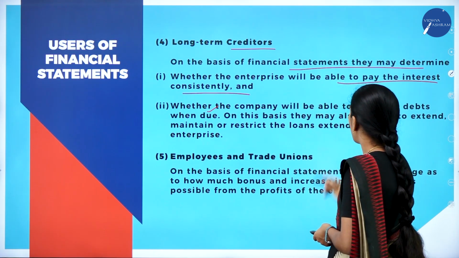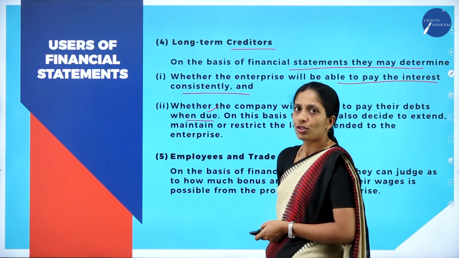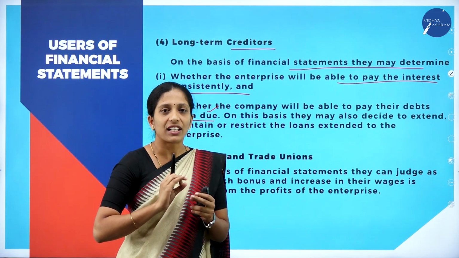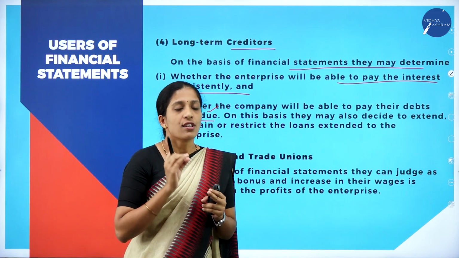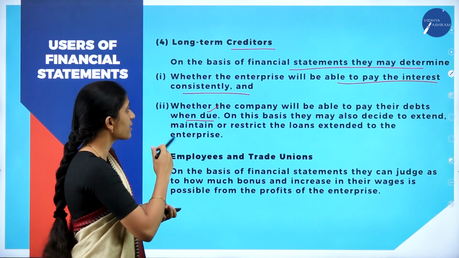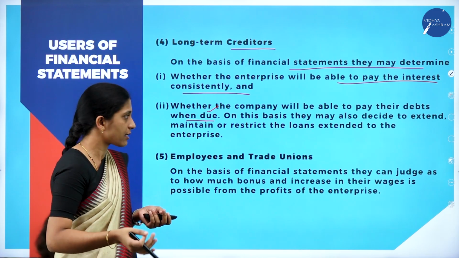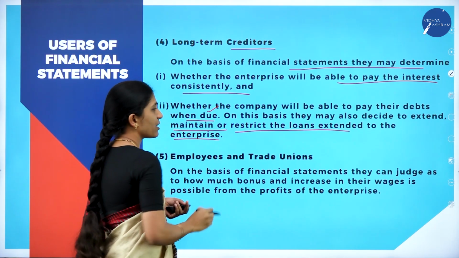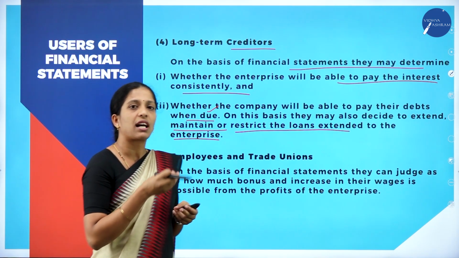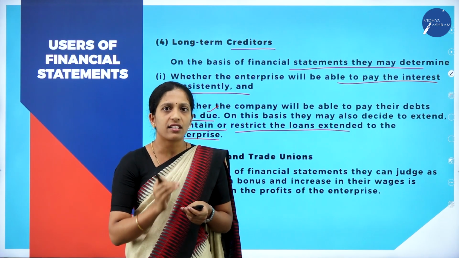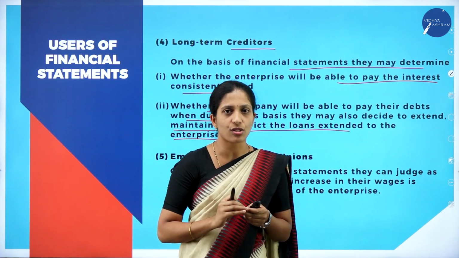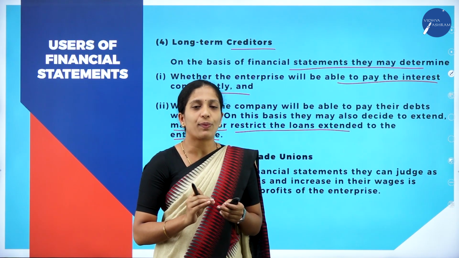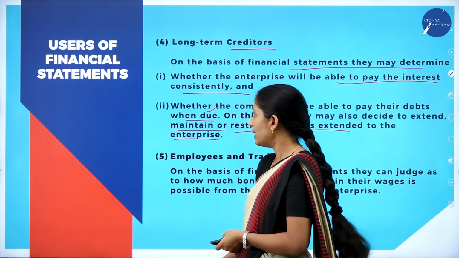Next, whether the company will be able to pay its debts when due. So whether the business is in a position to repay the debts on the due date, or whether we have to extend the credit period. Based on that, they will take decisions. On that basis, they may also decide to extend, maintain or restrict the loans extended to the enterprise. Or if the financial worthiness of the company is not proper, then the creditors will decide to quit the business organization, or they will stop funding it. In that way, they want to know the financial position of the business.